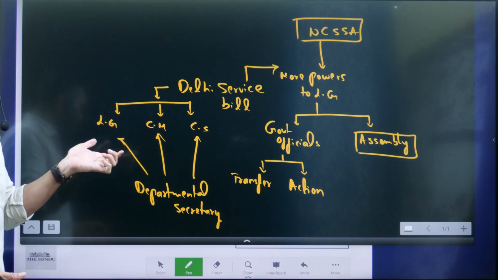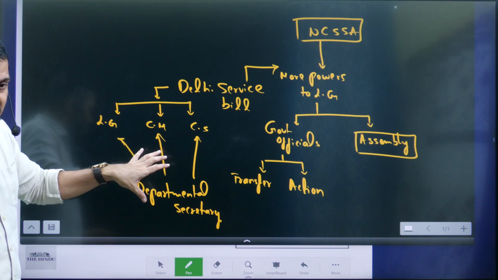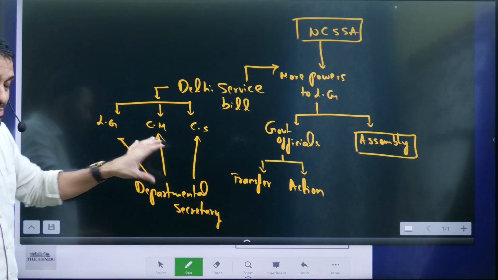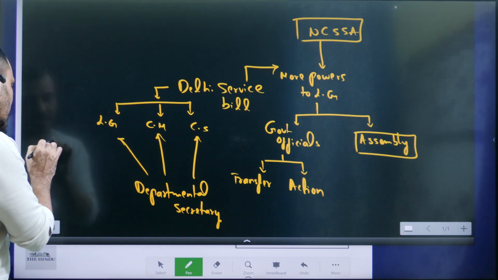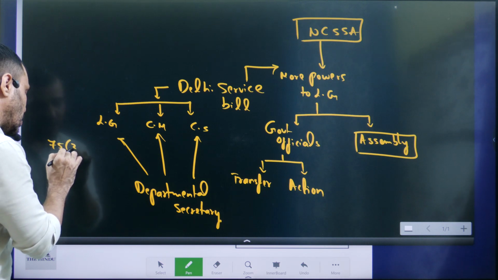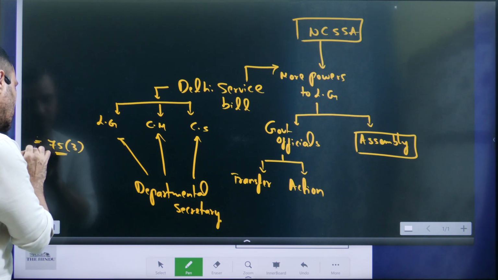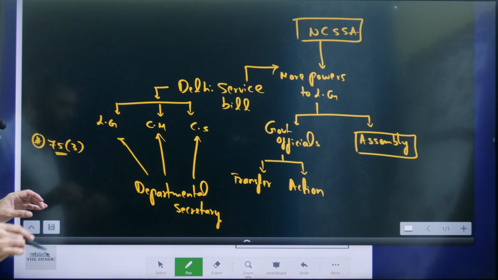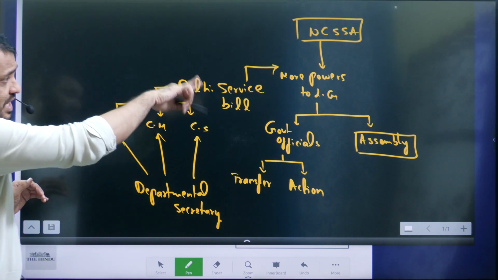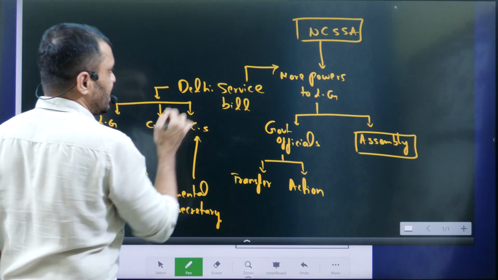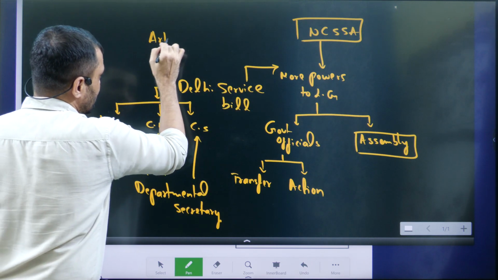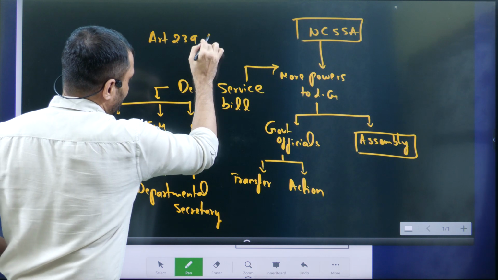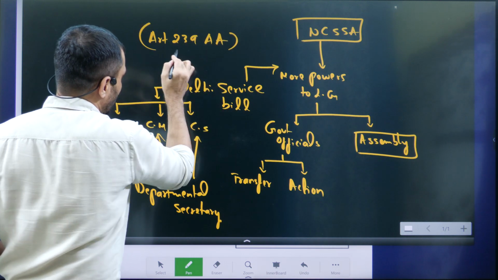That means here you are bypassing whom? You are completely bypassing the ministers. That means the collective responsibility. You know, students, in the Indian Constitution, Article 75 Clause 3 talks about the collective responsibility of the Union Cabinet. And here one more important thing to remember, students: this entire Delhi administration is according to Article 239AA. Article 239AA talks about Delhi administration.